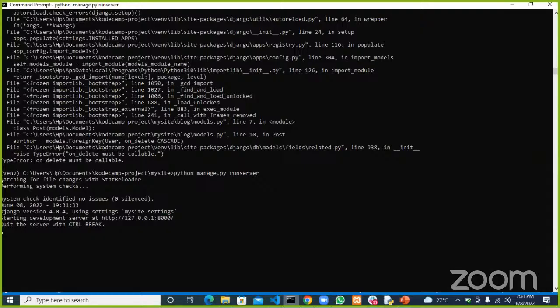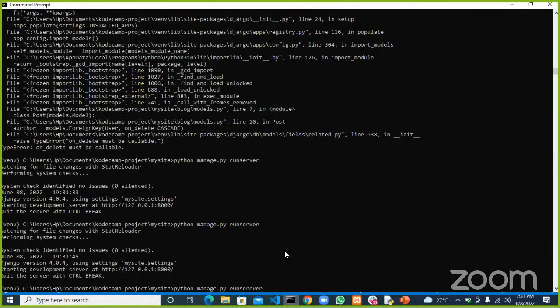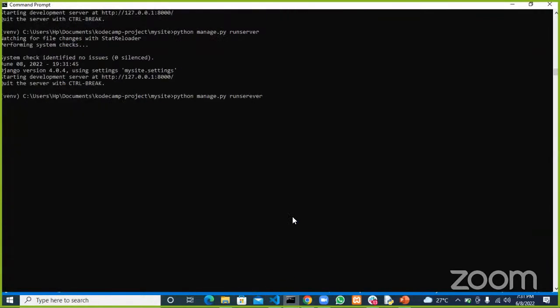So we run the make migrations command: python manage.py makemigrations.